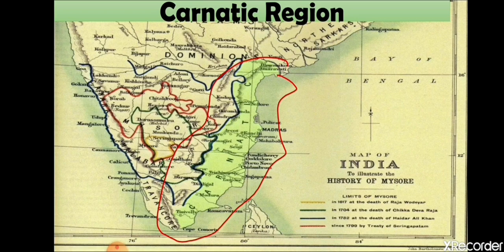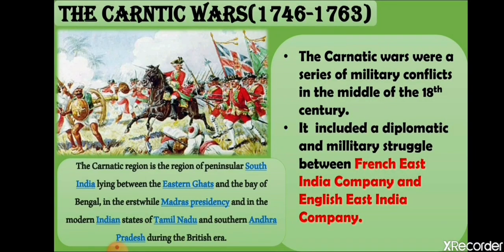But basically you have to know that this Carnatic War was fought between 1744 and 1763, between the French East India Company and the English East India Company, because both of them wanted to establish their political control over India.